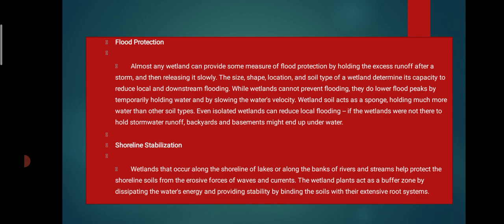Then shoreline stabilization. Wetlands that occur along the shoreline of a lake, or along the banks of a river and streams, help to protect shoreline soils from the erosive forces of waves and currents. The wetland plants act as a buffer zone by dissipating the water energy and providing stability by binding the soils with their extensive root systems.